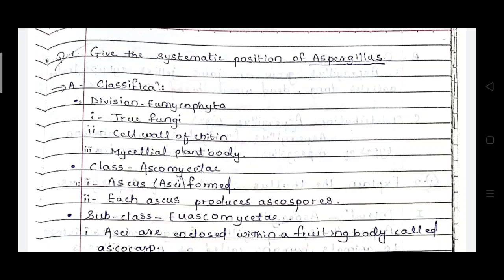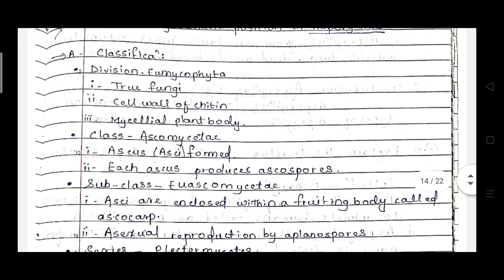So the division is Eumycota. Eumycota means true fungi. The cell wall is made up of chitin and the plant body is mycelial. So these are the general characters of Eumycota. Then it belongs to the class Ascomycetes.